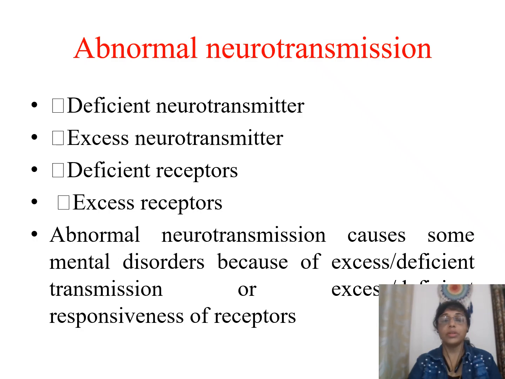Abnormal neurotransmission occurs when there is deficit neurotransmitter, excess neurotransmitter, deficit receptors, and excess receptors. Abnormal neurotransmitters cause some mental disorders because of excess or deficit transmission or excess or deficit responsiveness of receptors.